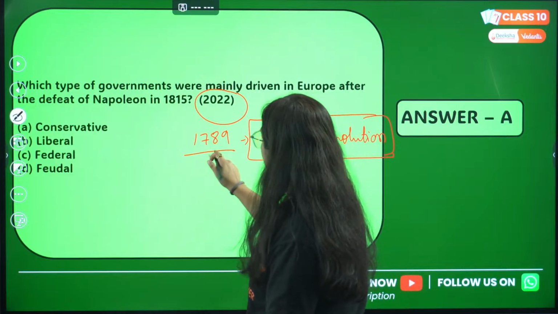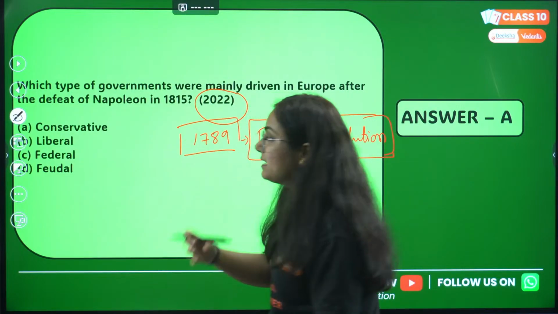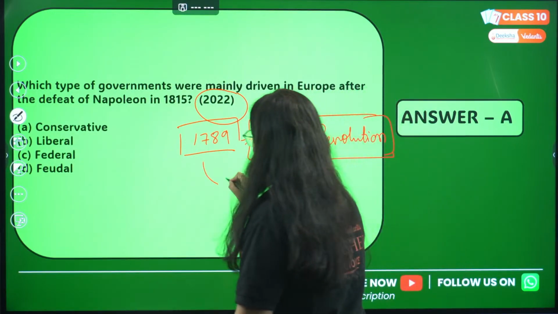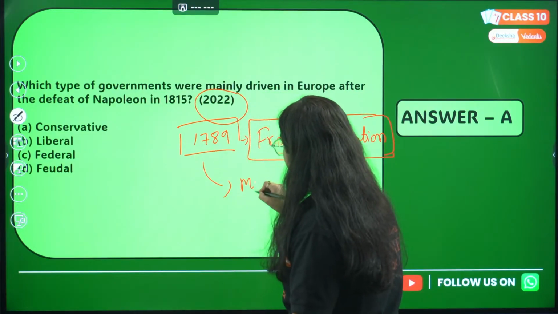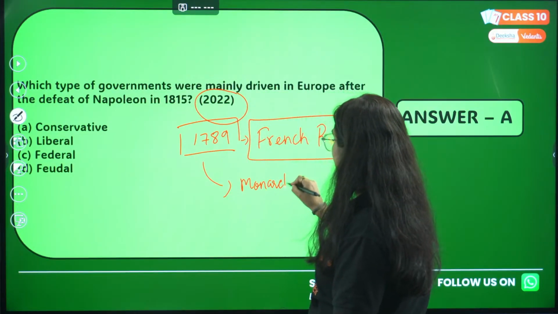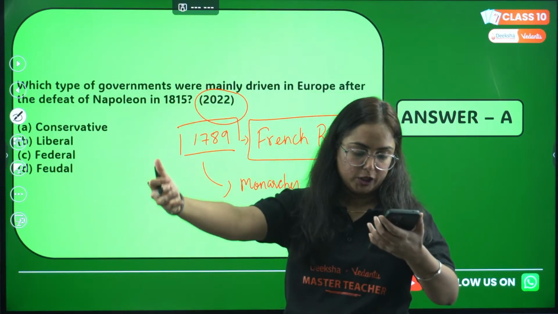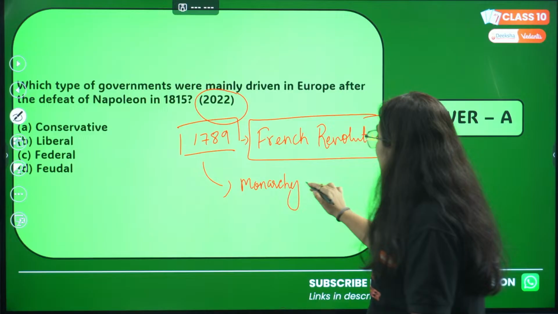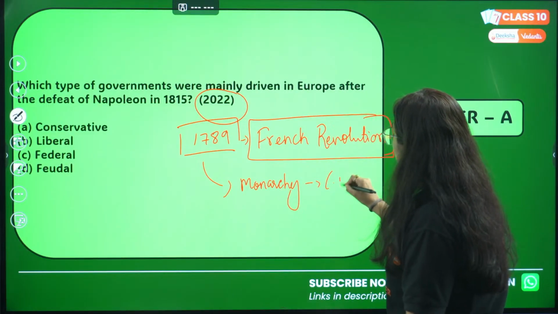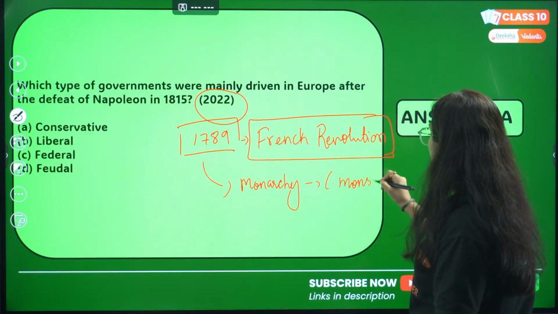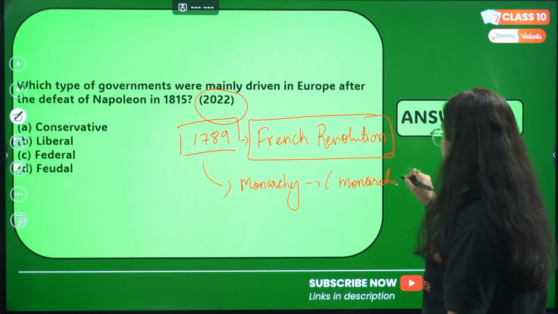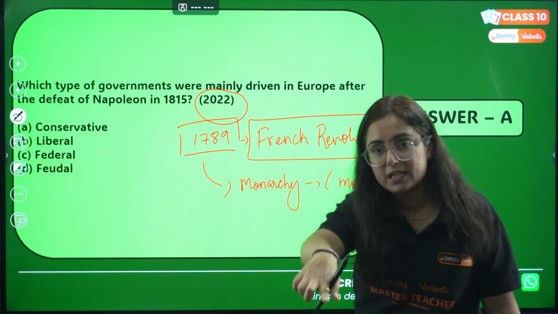After this revolution, a government was formed. Basically, before 1789, there was monarchy in France. I'm particularly talking about France, and then we will generally move to Europe. After monarchy, there was constitutional monarchy, in France only.